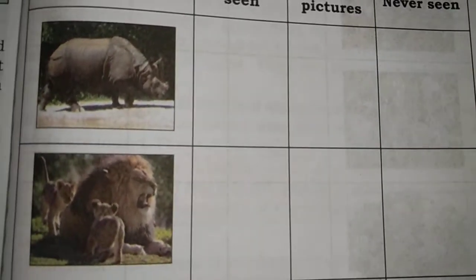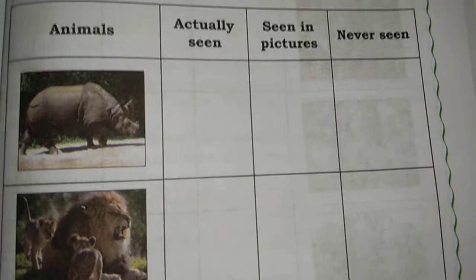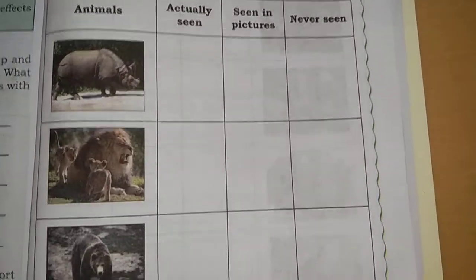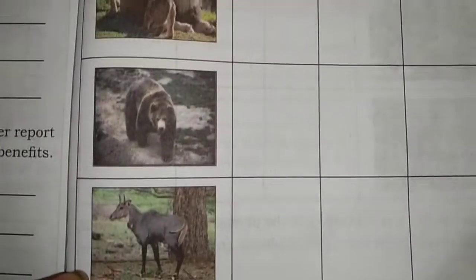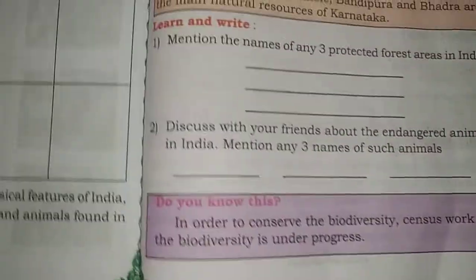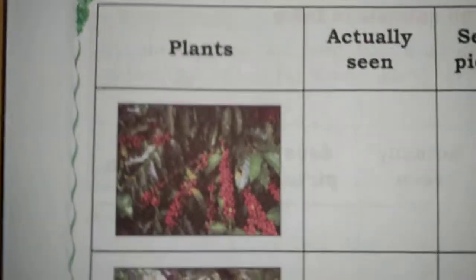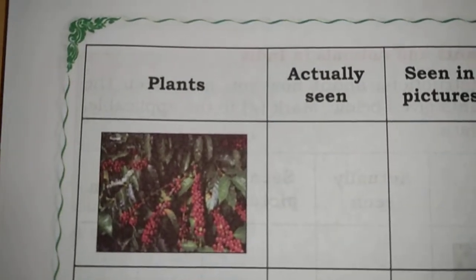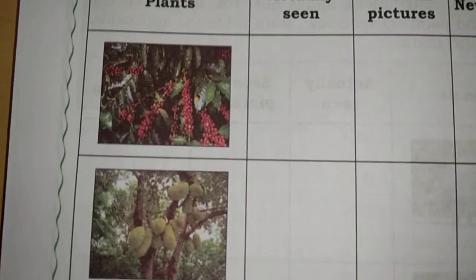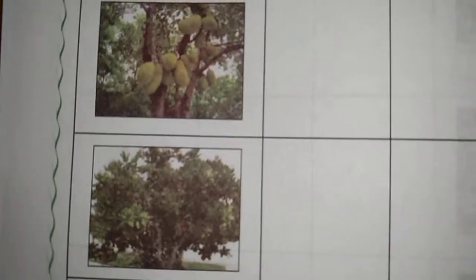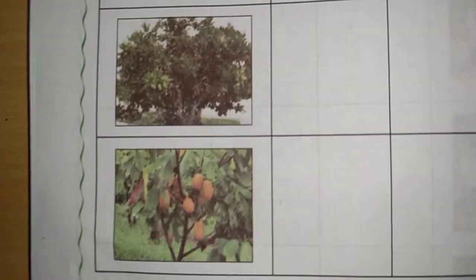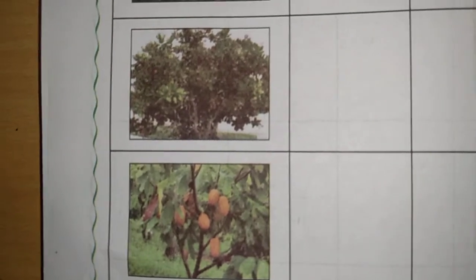Next, lion. It is also seen in pictures only. Next, bear. Bear is actually seen. Deer is also actually seen. You should mark actually seen. Next, cherry fruit. This is seen in pictures only. Next, jackfruit. This is actually seen. Sapota. This is also actually seen. Next, tamarind tree. This is also actually seen.